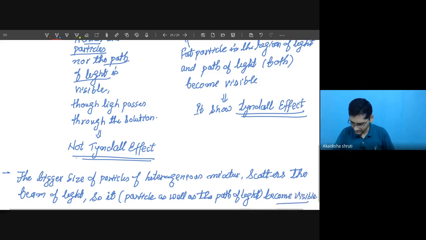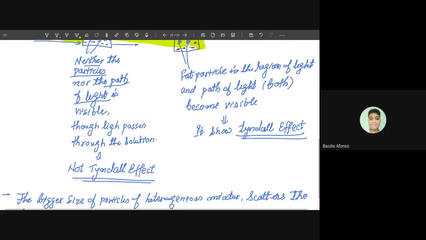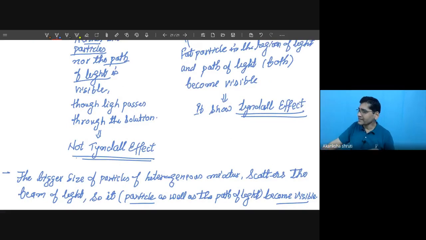Okay, student. So this thing we have to keep in mind. Wherever the particle is visible, surely the path of the beam will be visible. If the particle is not visible, still the path of light and the particle in presence of the beam of light become visible, which occurs in the case of milk. Where the beam of light is not present, there the particle will not be visible. But the fine particles, if you observe carefully in this beam of light, will also become visible. This occurs in milk. You can observe it.